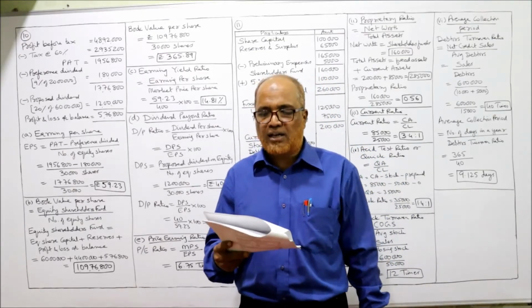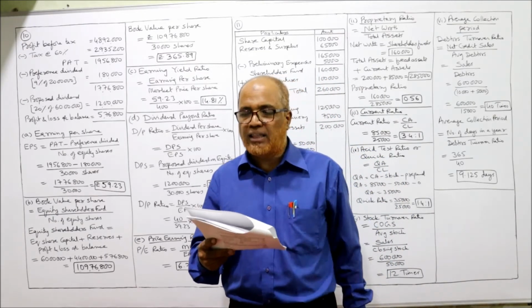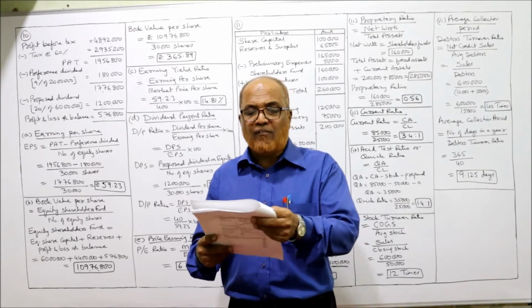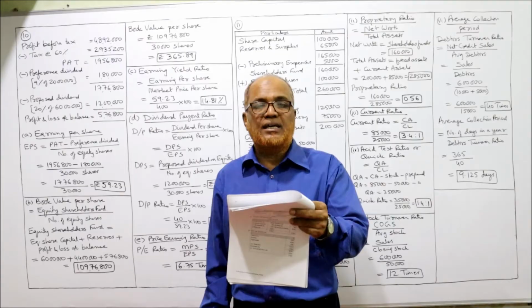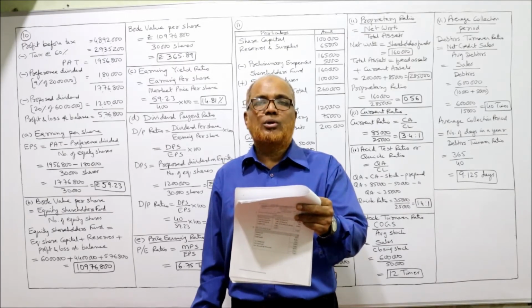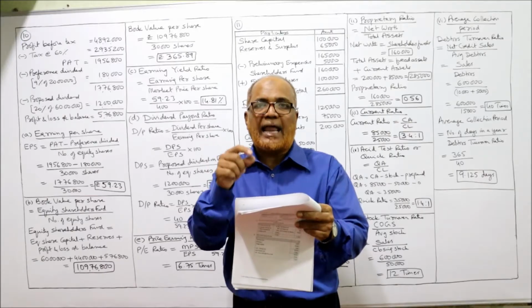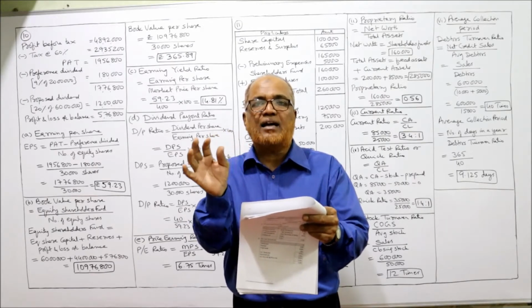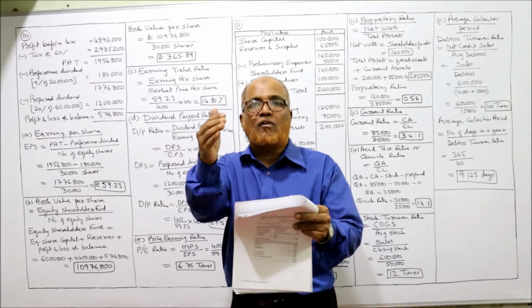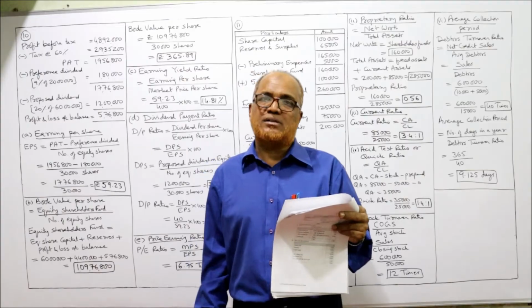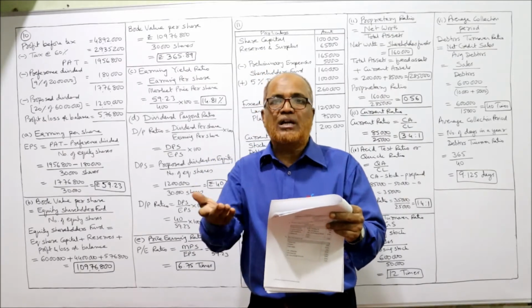The following information is given about ABC Limited in 1990-91. Profit before tax in lakhs of rupees: 48.92. In other words, 48,92,000 is the profit before tax, and the tax rate is 60%. Then the proposed dividend.